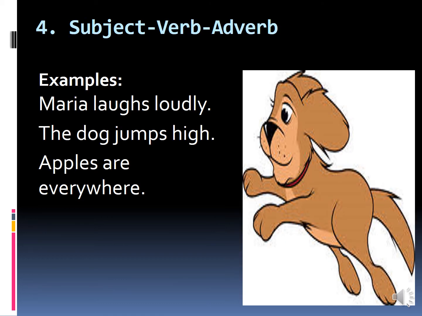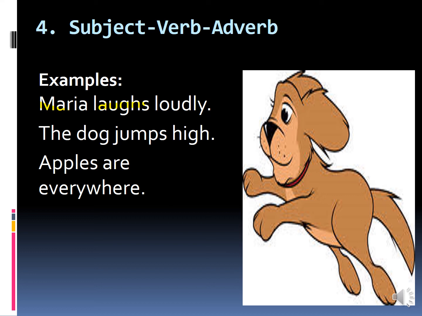Now the fourth one is subject, verb, adverb. Examples: Maria laughs loudly. I think you have understood which are subjects and which are verbs. Maria is subject here, laughs is a verb, and loudly is an adverb. You can also call this adverb an adverbial. It means you can add an adverbial in the place of loudly.